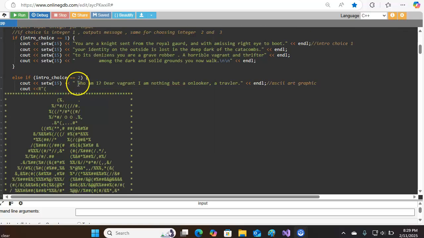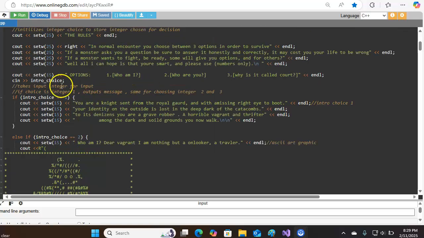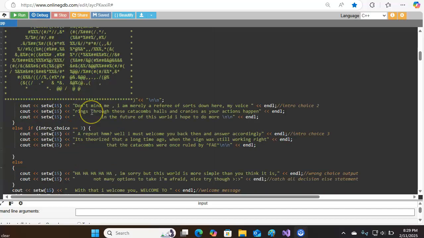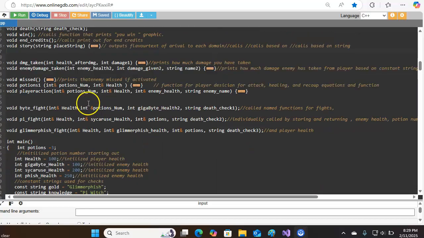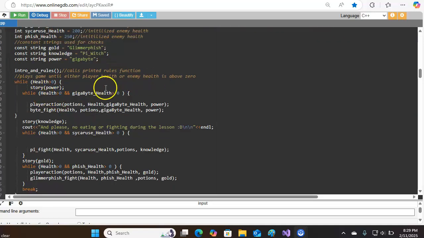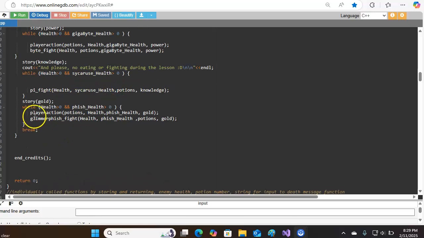When it comes down to it, the video game, at least in this variant, is going to be mostly text. The actual graphics are going to be typed out, and for the most part, it's going to be decisions. And when it comes to the actual gameplay being enabled, it's going to be a seemingly simple loop. All it needs to check for is the health of the player and the health of the enemy, and when they're all dead, it breaks and the credits roll.